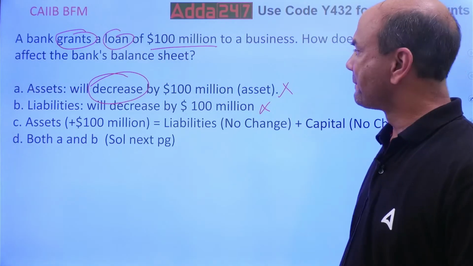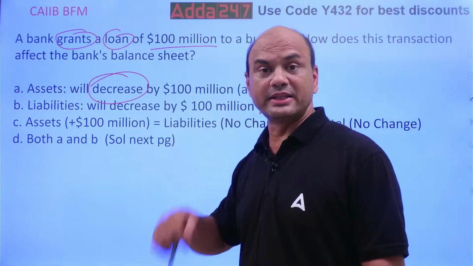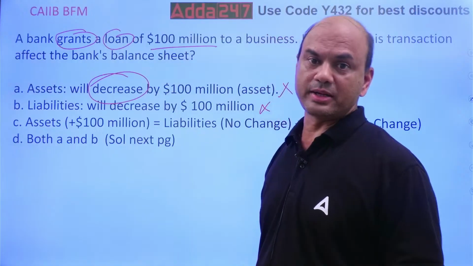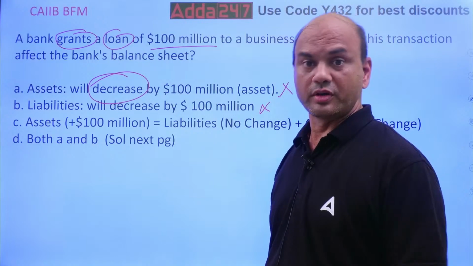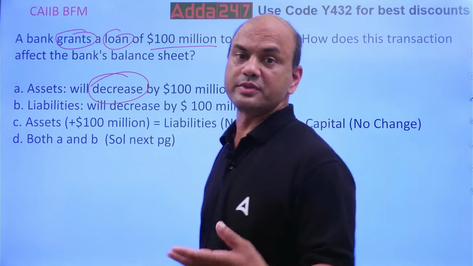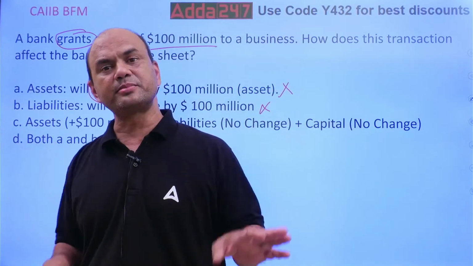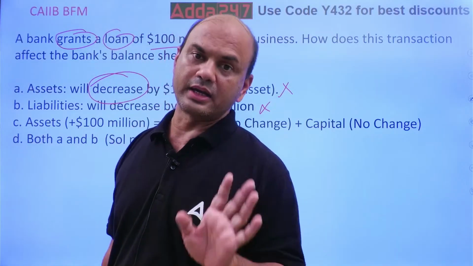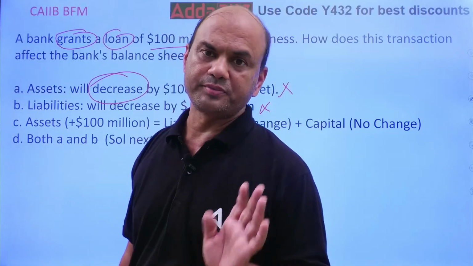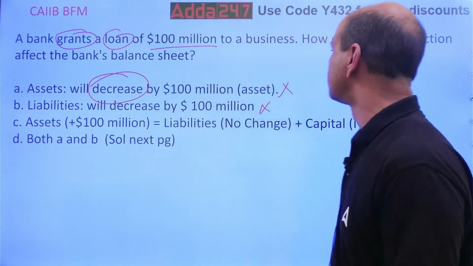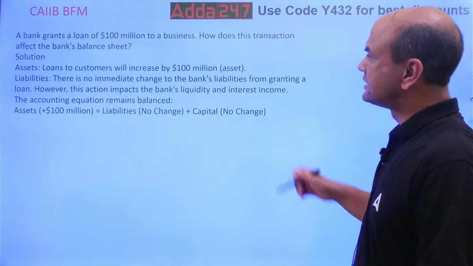Now you ask me, sir, but that has to be balanced then. If my asset is increased by 100 million, what will be on the other side then? Of course, on the other side also things will change. That is the balancing part. That we'll check later. But kindly note, assets have increased, no change in liability as of now. Okay. So this is the final solution.